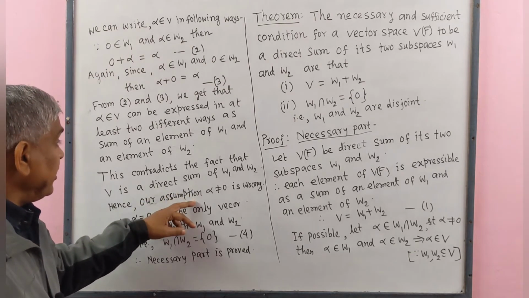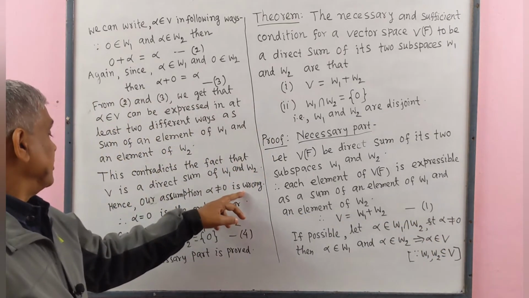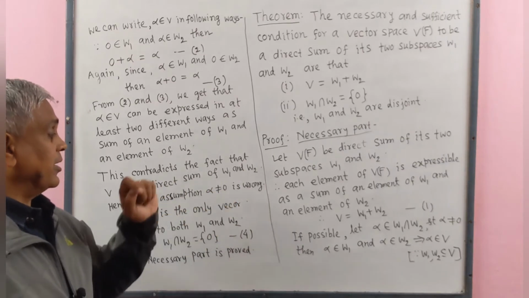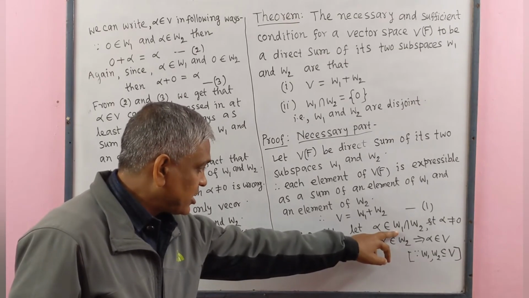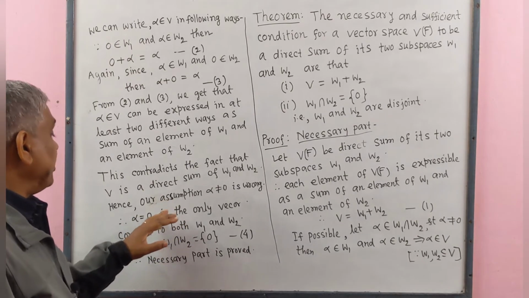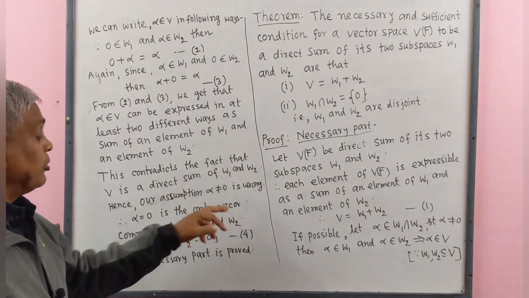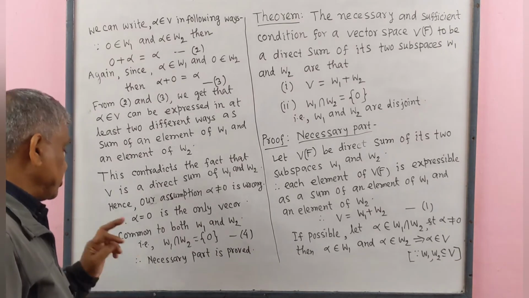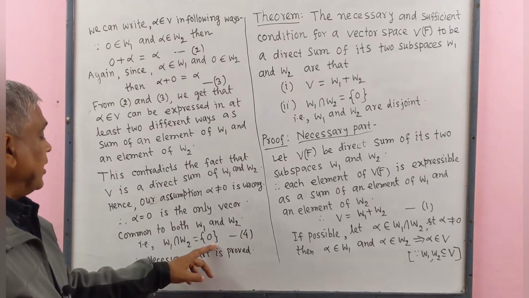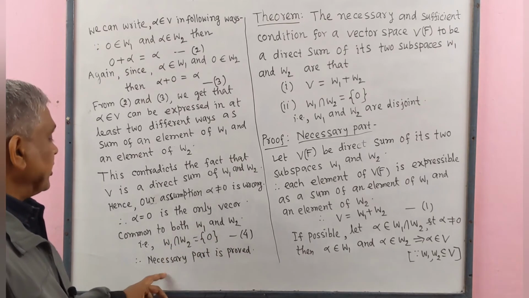Hence our assumption here, alpha not equal to 0, is wrong. That is, alpha equal to 0 is the only vector in the intersection of W1 and W2. That is, alpha equal to 0 is the only vector common to both W1 and W2. That is, W1 intersect W2 is a set containing only one vector 0. Therefore, the necessary part is proved.